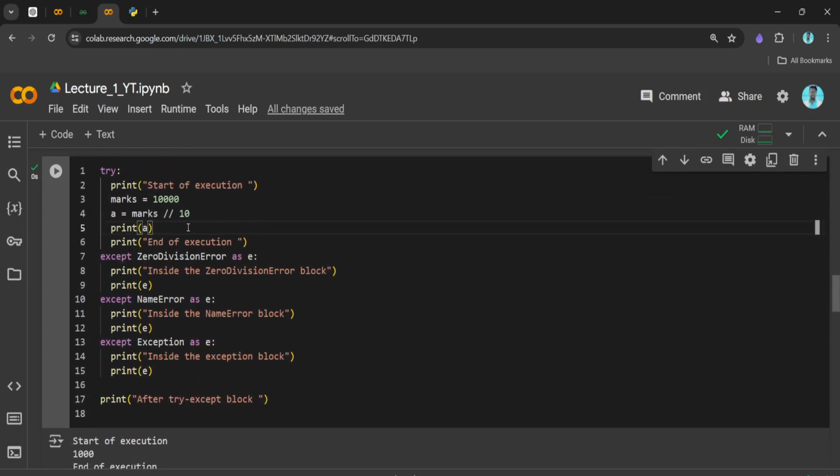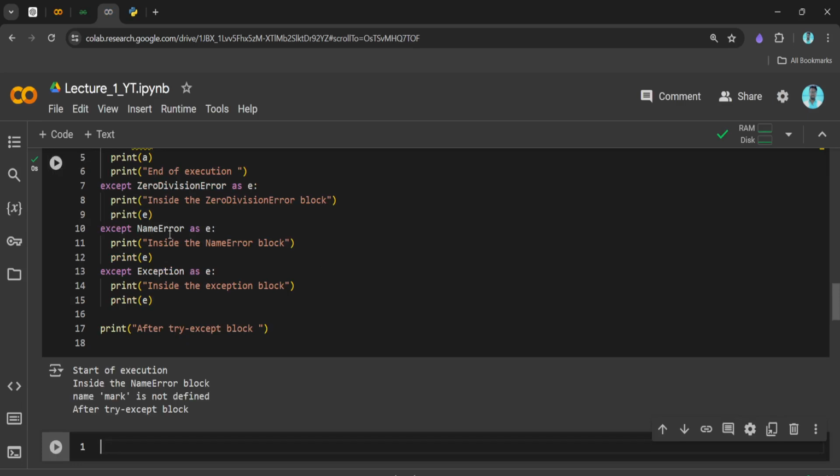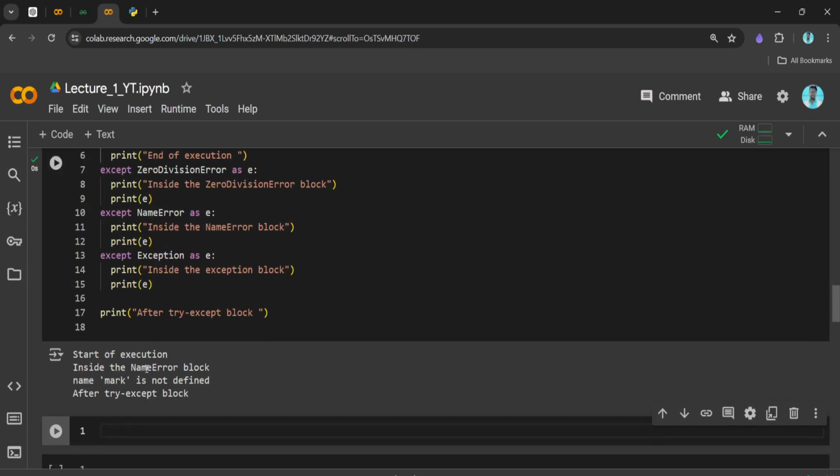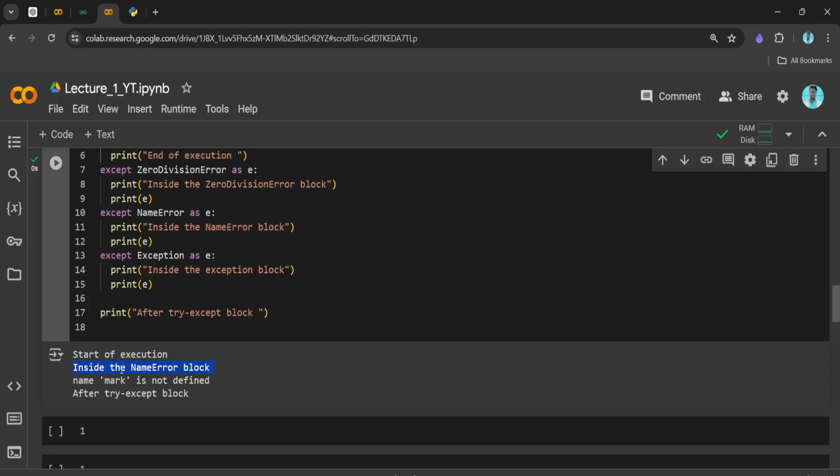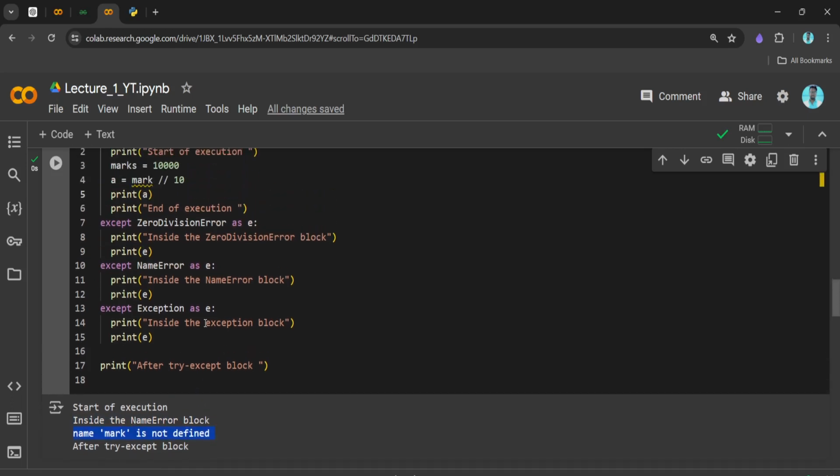Let me raise the name error, right? So let's say we try to divide this. If you see, mark is not defined over here, right? And we are using mark over here. So let me run this piece of code. Now we should get the name error. Okay, now you can see we are getting a message inside the name error block. Why? Because the name mark is not defined. I hope you understood this.